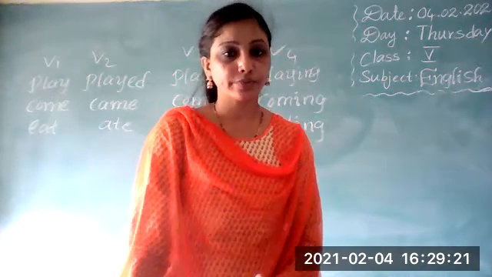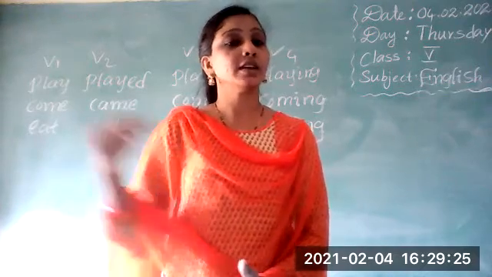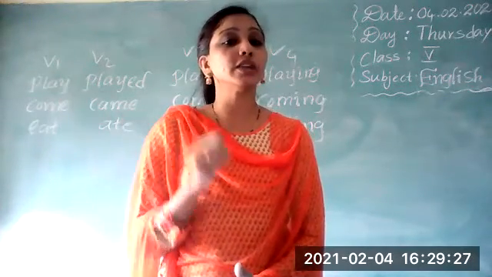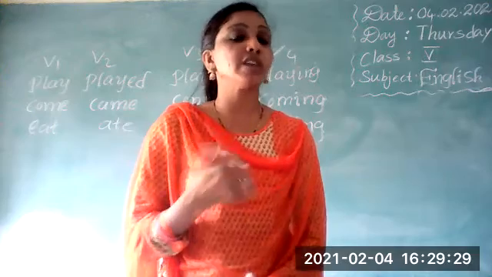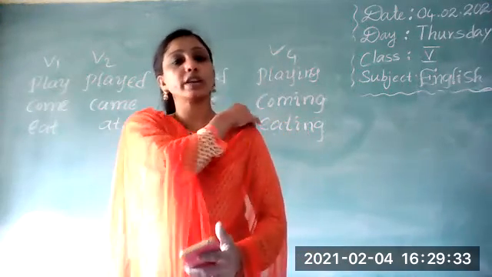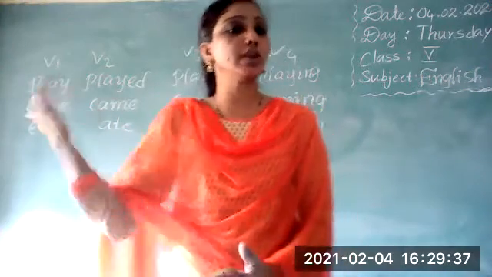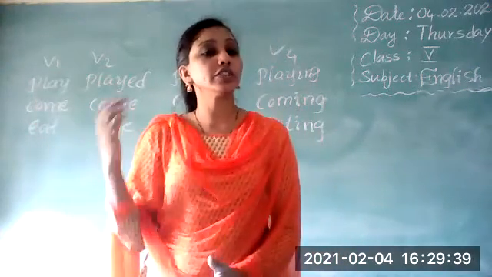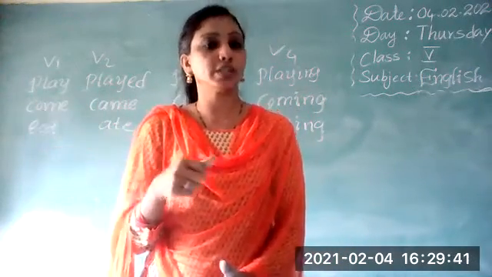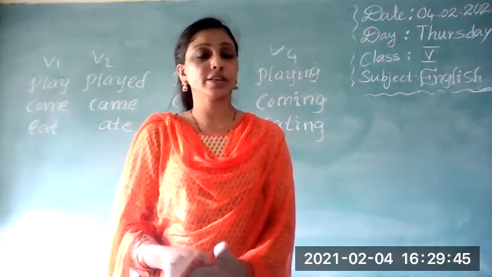Very good. Actually the girl was crying before the three women came to her. They came and asked her why she was crying, what was wrong with her. By seeing those three women, she was not crying; she was crying before only. She stood there and was looking outside. So when she was looking outside, she found the three women coming towards her. Okay. So I hope you understand today's class.